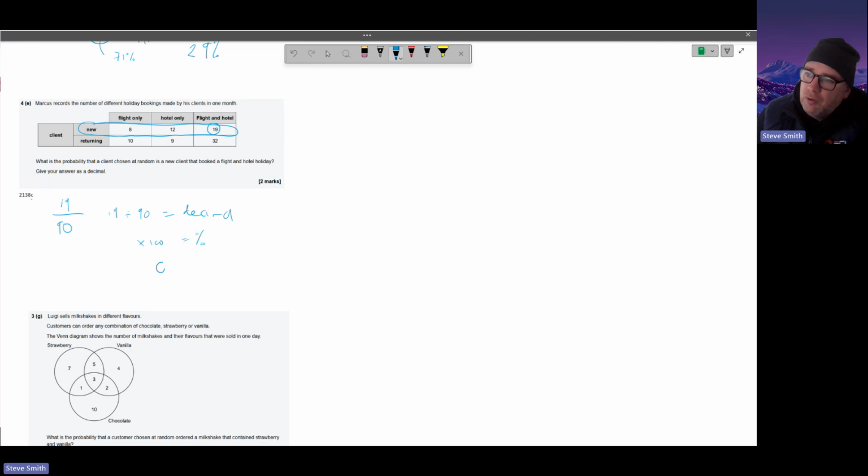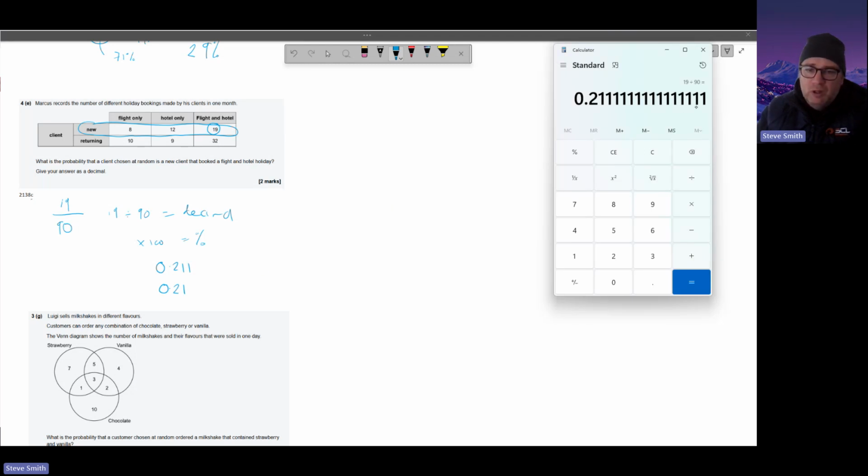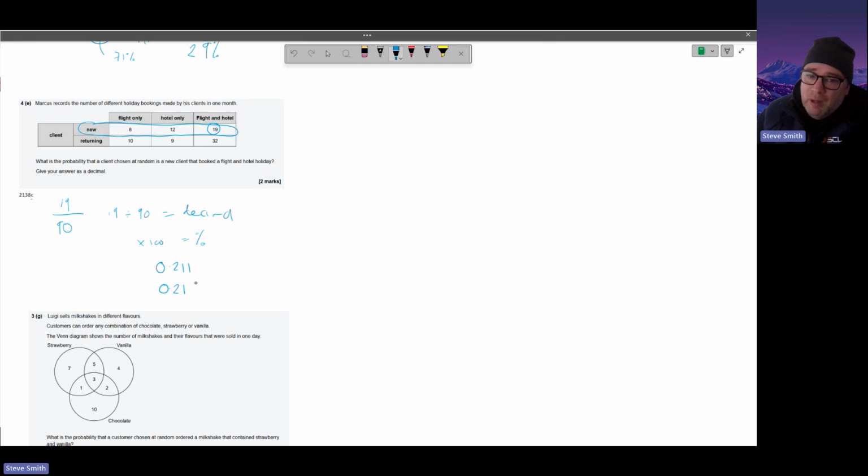So the answer is 0.211. It doesn't say to 2 decimal places, but generally I would put it to 2 decimal places, because on your calculator there you've got 1 recurring, so you've got 1 forever. So 0.21 is absolutely fine. That's 2 marks because you've identified the line it's on and then the number.